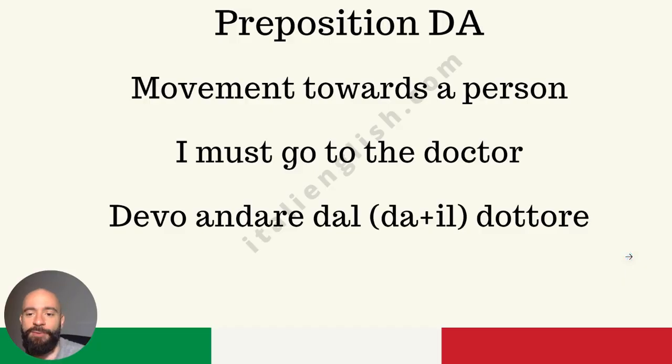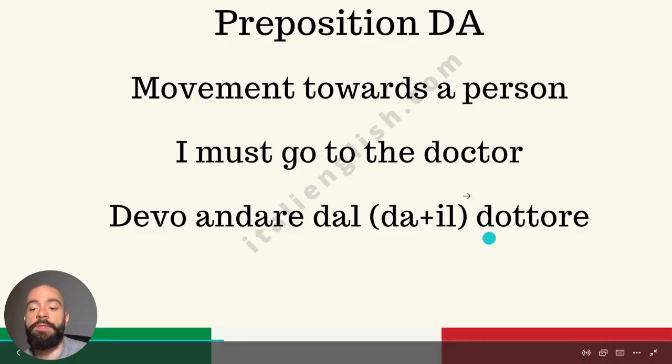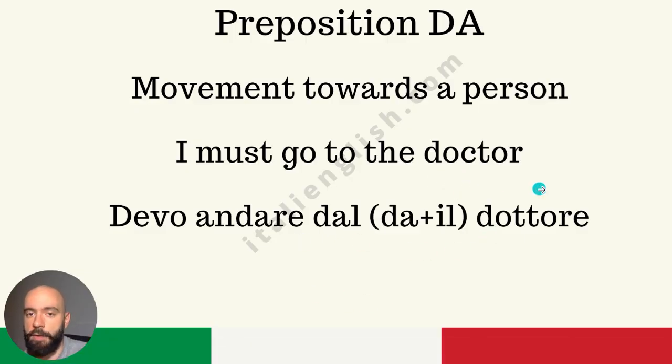Okay. Now the interesting one. Movement towards a person. I must go to the doctor. Devo andare dal dottore. Devo, I must, andare, go, to the, which is dal. Dal is the combination of da plus il, and we use the article il because dottore is masculine. It's one of those weird words that in singular end up with a, in plural with i. You should know that by now. So yeah, dal dottore, to the doctor. The doctor is a professional and is a human being, so we use preposition da.